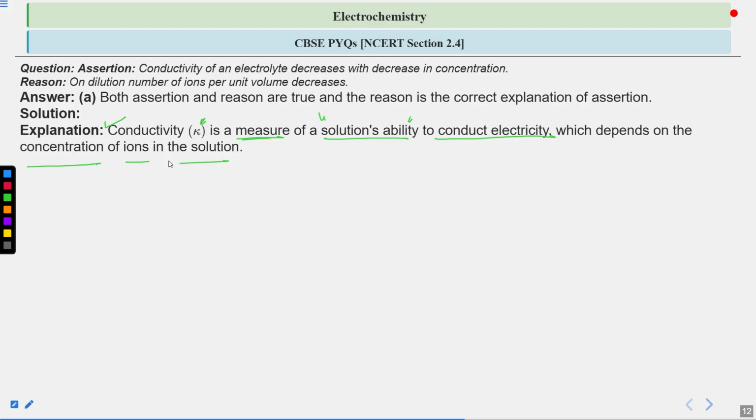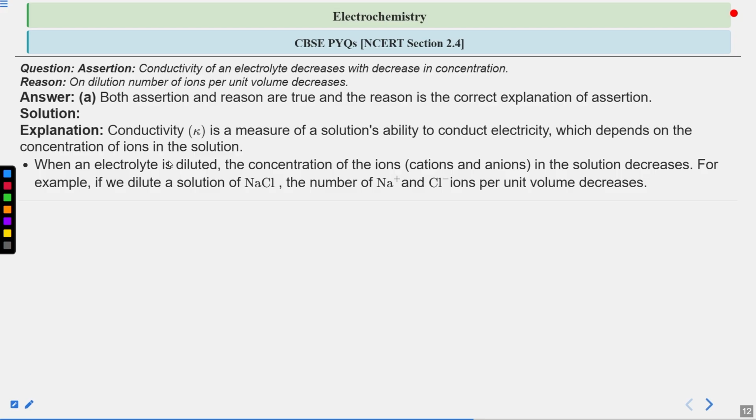Whether they are more or lesser matters, because if the concentration is lower, the solution can conduct a lower amount of electricity than when the concentration of ions is larger, right? So conductivity depends upon the concentration of ions present in the solution.